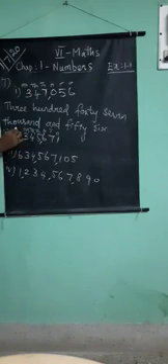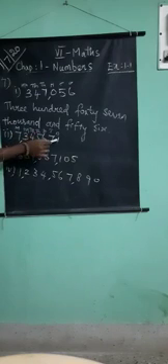Next, million. So how to read the number? 7,345,671. You want to write the number name.